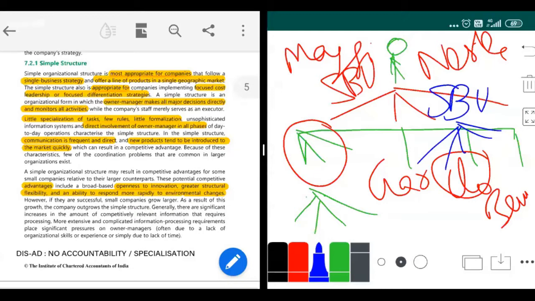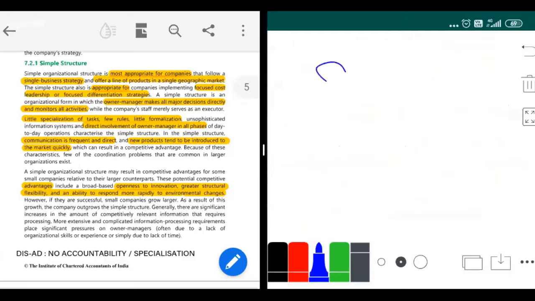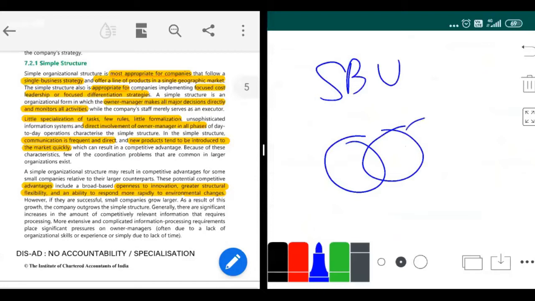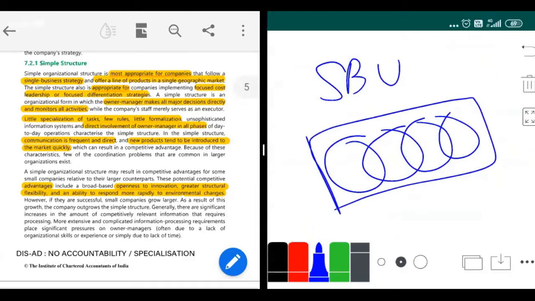So what SBU means is that you group related businesses together. In an SBU, you group related businesses together, and for all these businesses, you appoint an SBU manager.